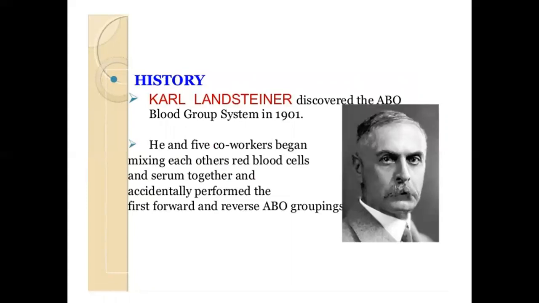Just a little history of the ABO system. This is Karl Landsteiner, who discovered the ABO blood group system in 1901. He and five co-workers began mixing each other's red blood cells and serum together and then accidentally performed the first forward and reverse ABO groupings.